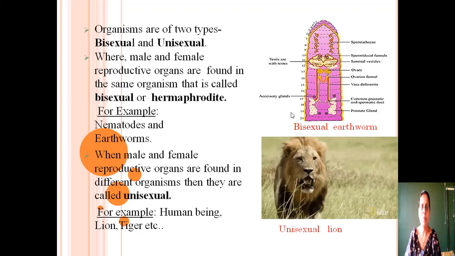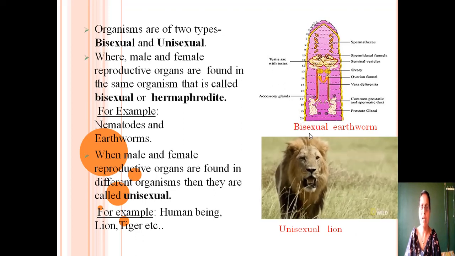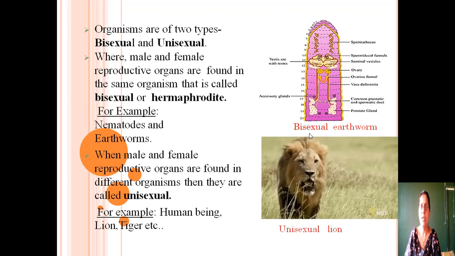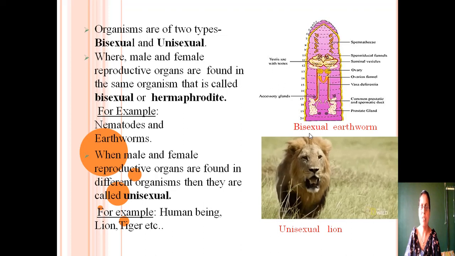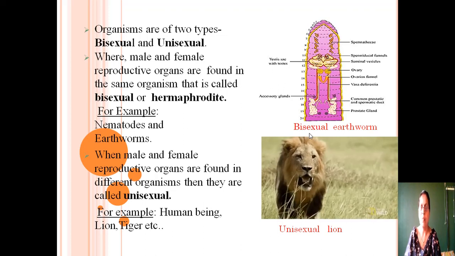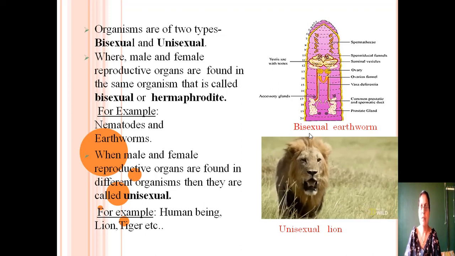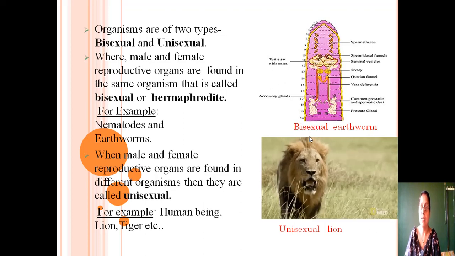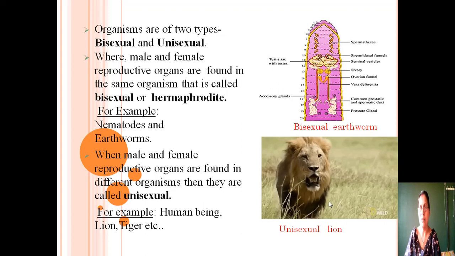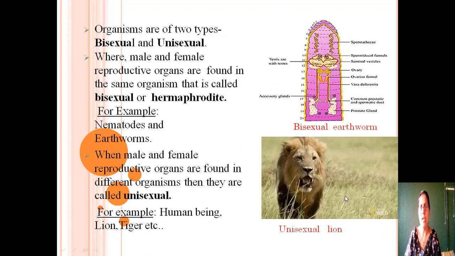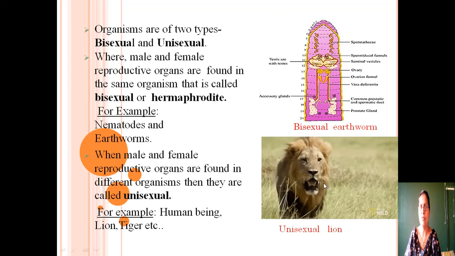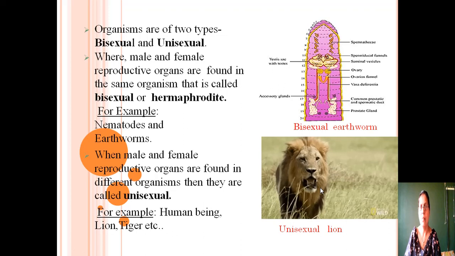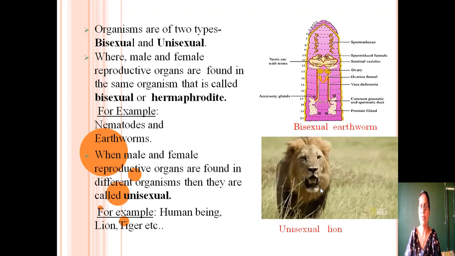When male and female reproductive organs are found in different organisms, then they are called unisexual. Unisexual means male and female are different from each other. For example, human being, lion, tiger. In case of human being, the individuals are either male or female. In case of lion, the individuals are either male or female. This is a male lion. The female is different from male. So, lions are unisexual in nature.